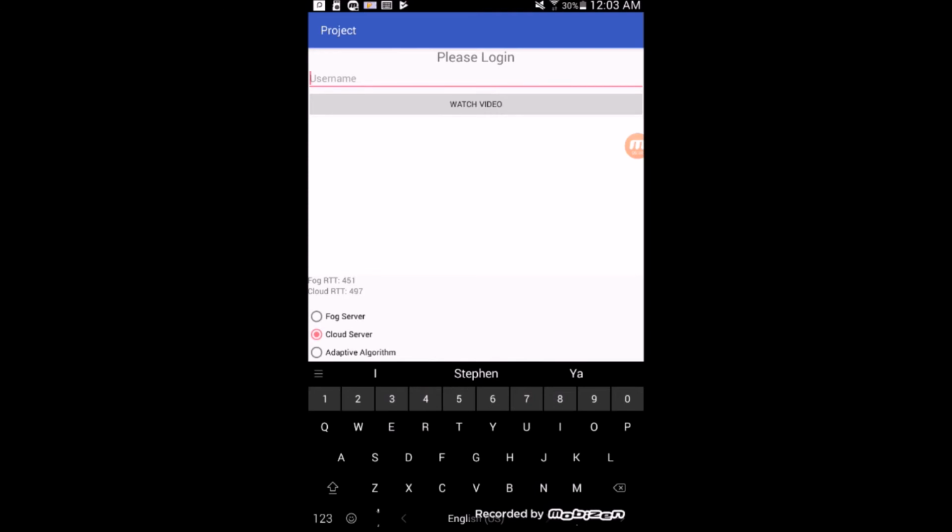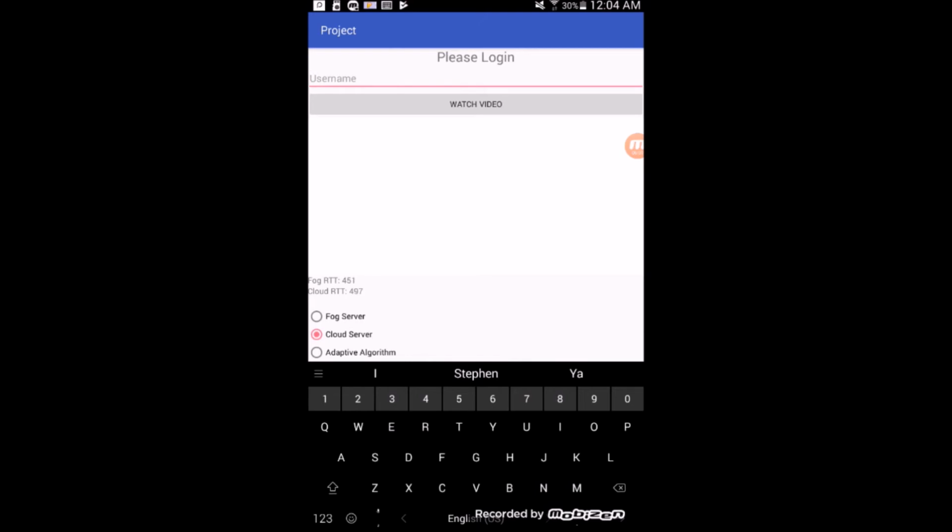As you can see here, when the app is initially loaded on a device, certain parameters get set for the bandwidths and the round trip time that will then populate with the actual accurate values on the second run after the post requests are made to each server. In this scenario, we're using the second iteration, and you can see that the fog round trip time and the cloud round trip time are being shown. So the fog is 551 and the cloud, or the remote, is 497.